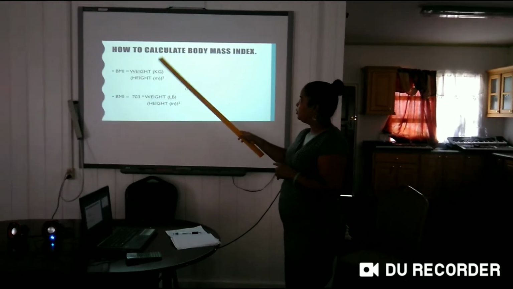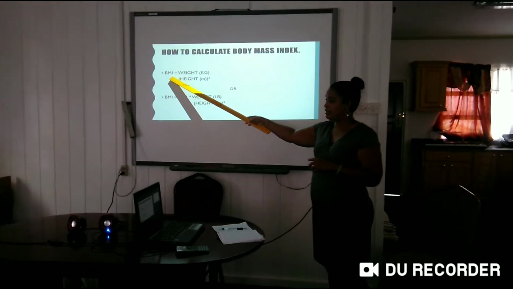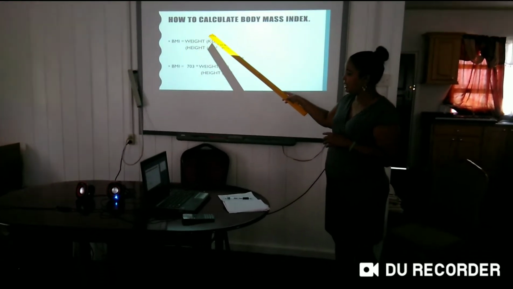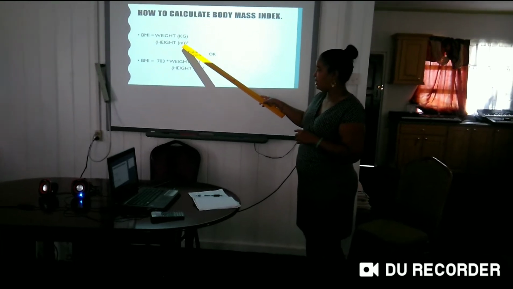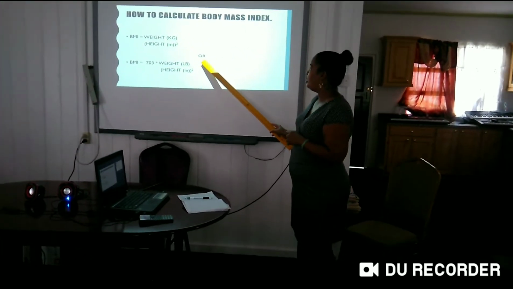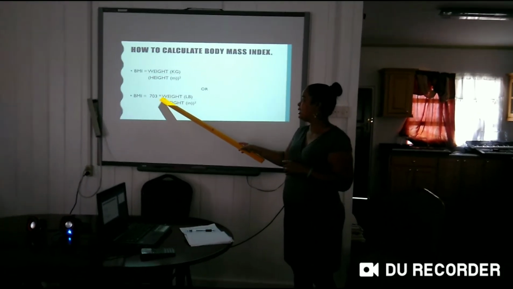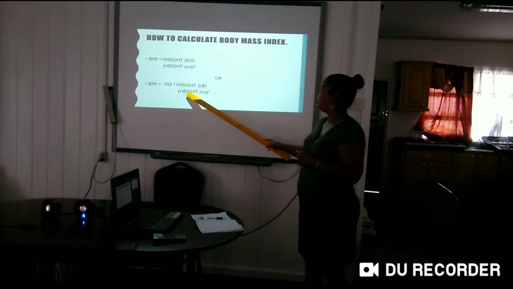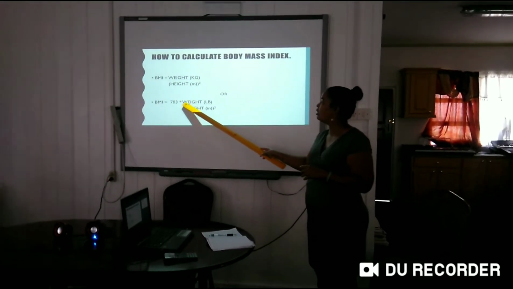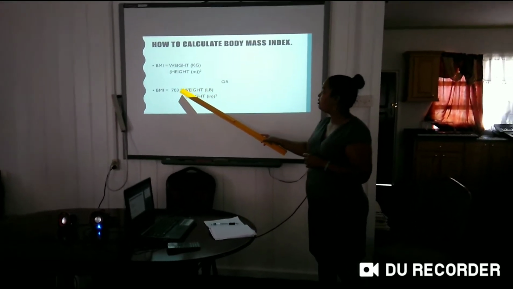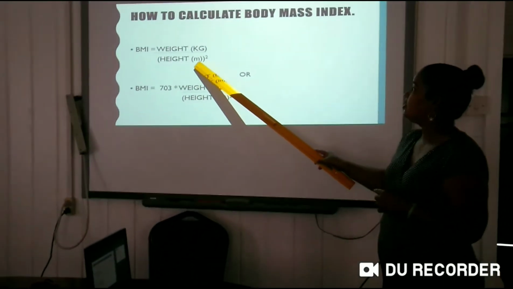If somebody could read for me: BMI equals weight in kg over height in meters squared. Or we can do BMI equals 703 times the weight in pounds over the height in inches squared. Now this 703 is used to convert the weight into kg and the height, that's in inches, to meters.